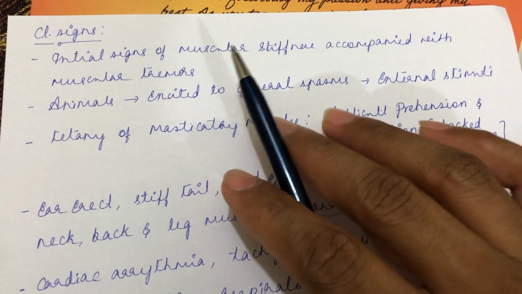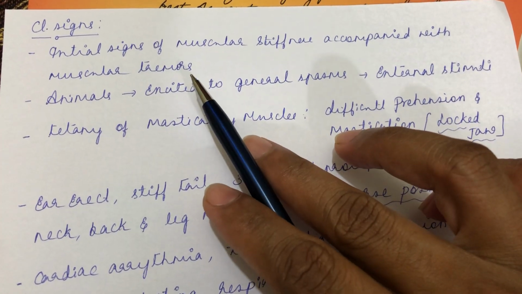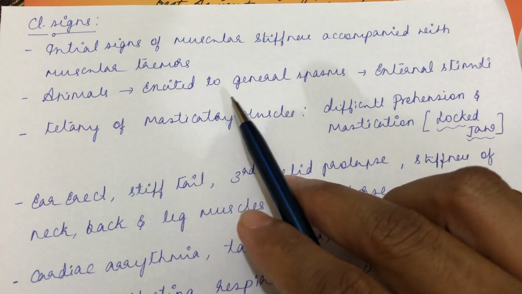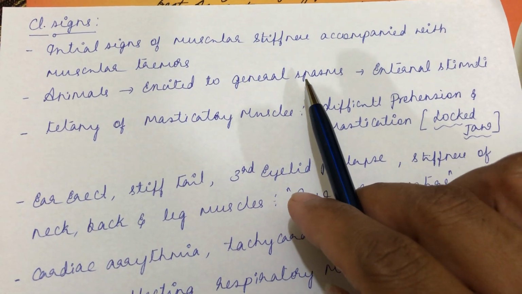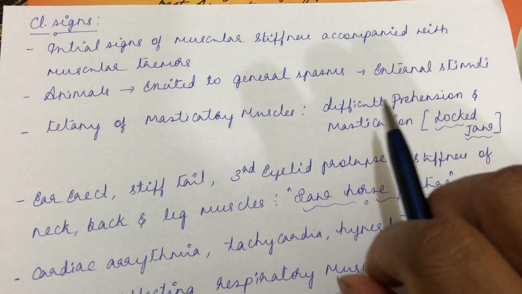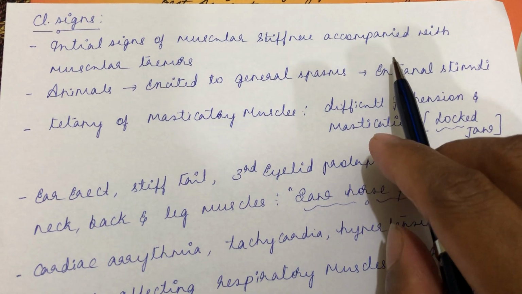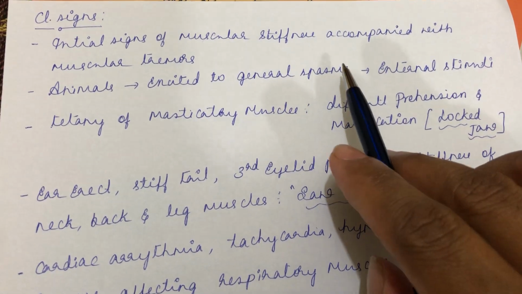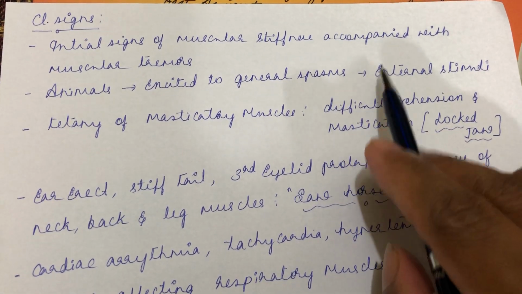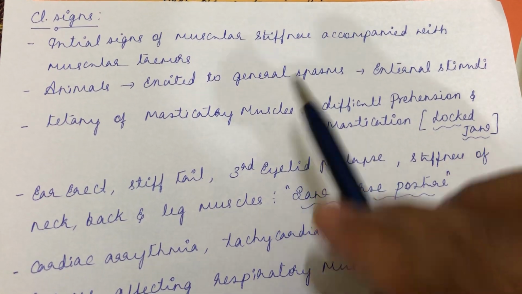Then animals are excited to general spasm whenever you stimulate them with external stimuli. If you touch the animal, there will be prolapse of the third eyelid, the ears will become erect, or it will elevate the tail. So external stimuli excite it to general spasm.